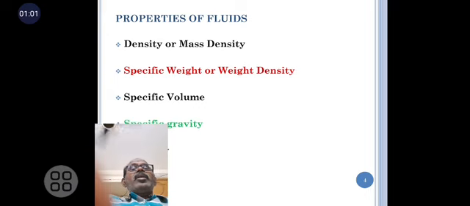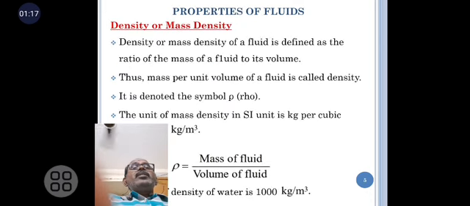Among the properties of fluid, here we will discuss density or mass density, specific weight or weight density, specific volume, specific gravity, and viscosity. Density or mass density is defined as the ratio of the mass of the fluid to its volume. Thus, the mass per unit volume of the fluid is called density. It is denoted as rho.